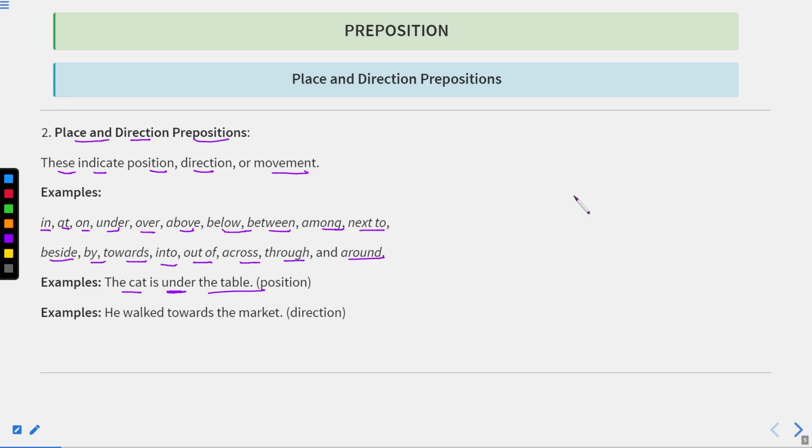When a person is going directly to the market, we use he's going to the market. But if he does not have work in the market, and in fact he's going in that direction, we can use towards. If a person is just going in that direction, we can use towards. But if his destination is the market, then we have to use to.